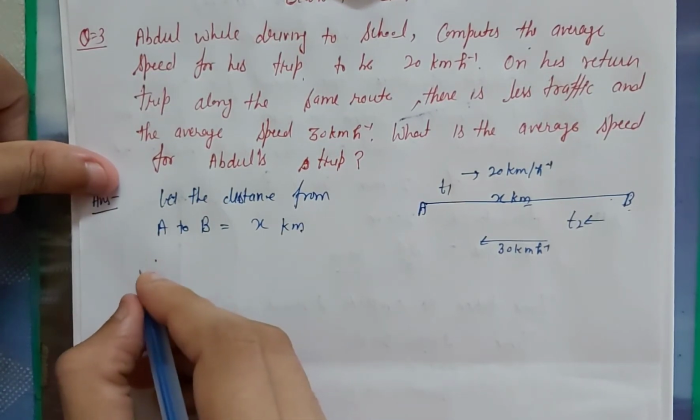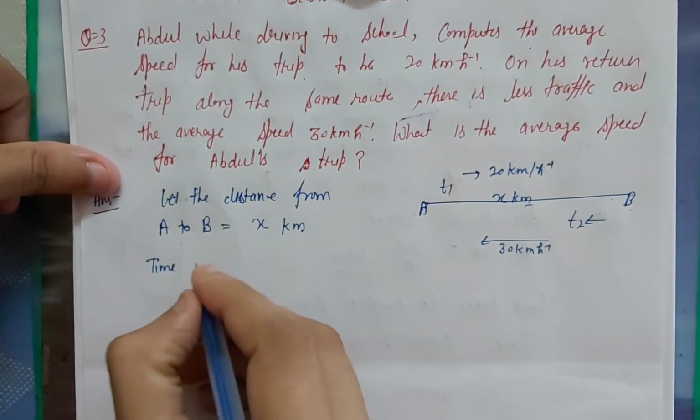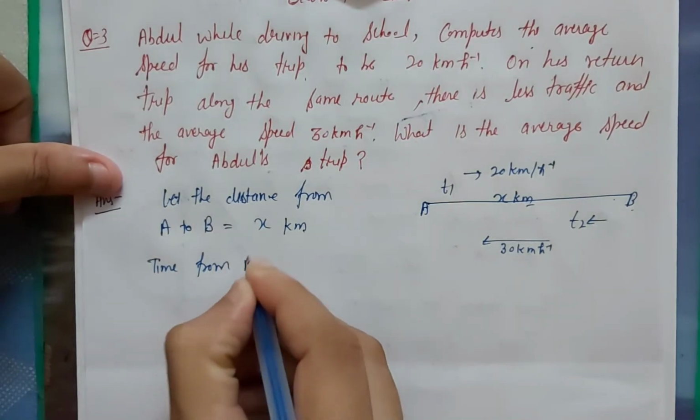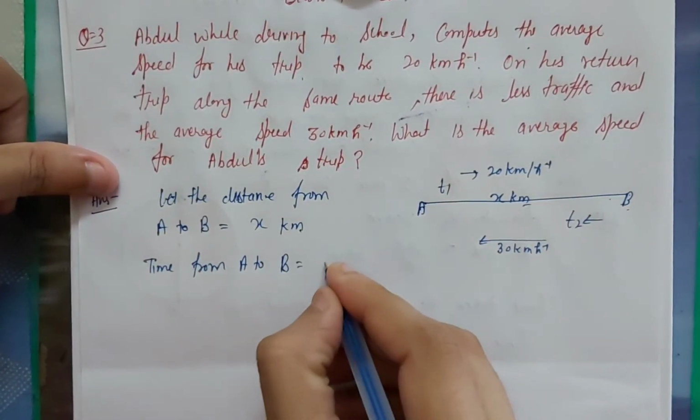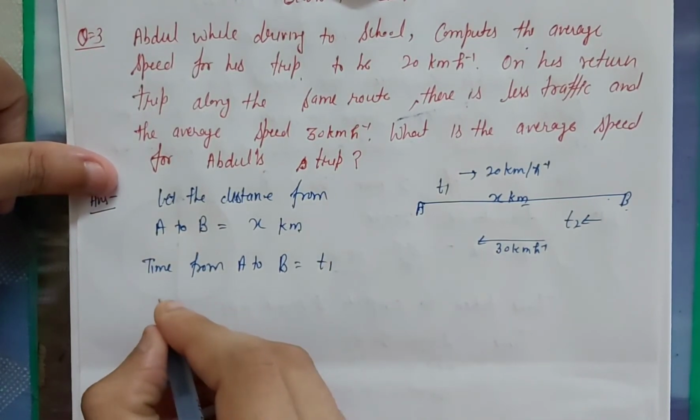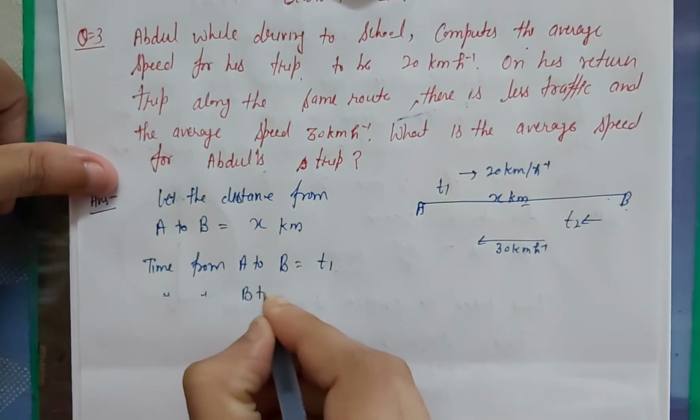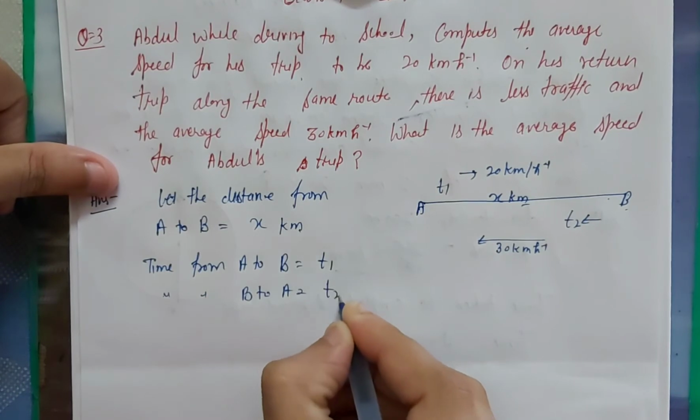So time from A to B is t1 whereas time from B to A is t2.